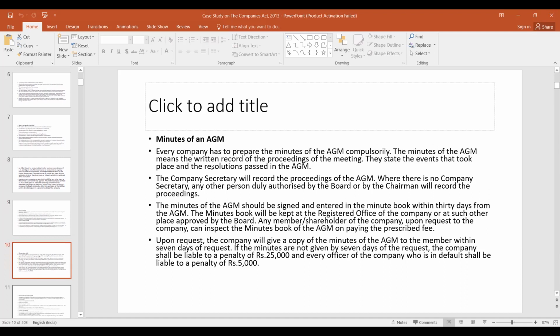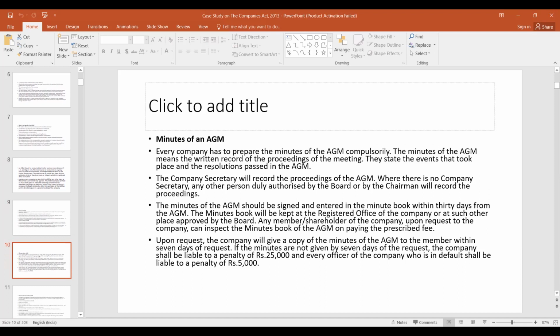Next is minutes. Every company has to prepare the minutes of the AGM compulsorily, and the minutes of the AGM means the written record of the proceedings of the meeting. So they state the events that took place and the resolutions passed in the AGM. The company secretary will record the proceedings of the AGM. Where there is no company secretary, any other person duly authorized by the board or by the chairman will record the proceedings. Minutes should be signed and entered in the minute book within 30 days from the AGM.